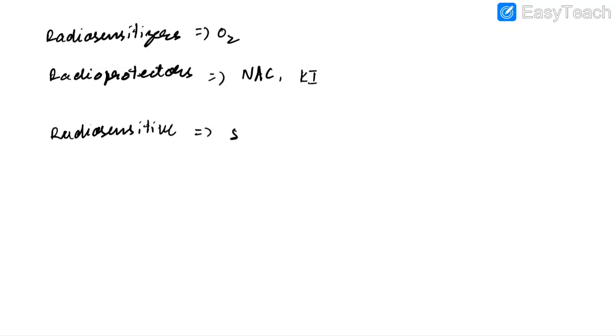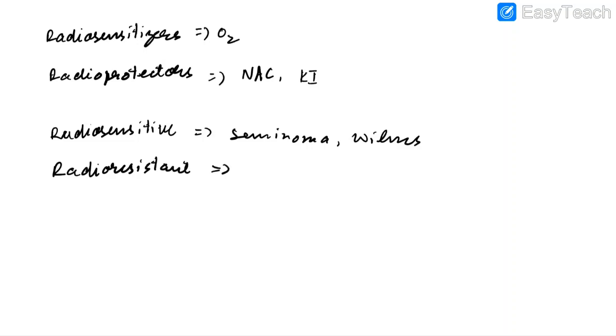Now let us discuss radiosensitive and radioresistant tumors. Radiosensitive tumors include seminoma and Wilms tumor. There are also other radiosensitive tumors like Ewing's tumor, lymphoma, and multiple myeloma. Now let us discuss radioresistant tumors. These include osteosarcoma, melanoma, pancreatic cancer, and hepatocellular carcinoma.